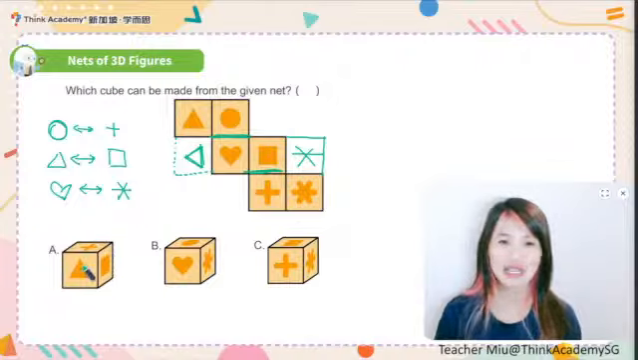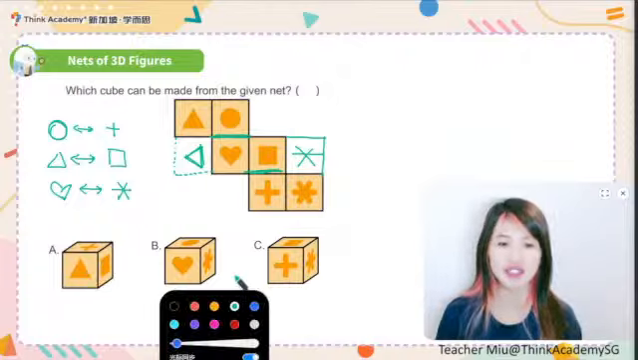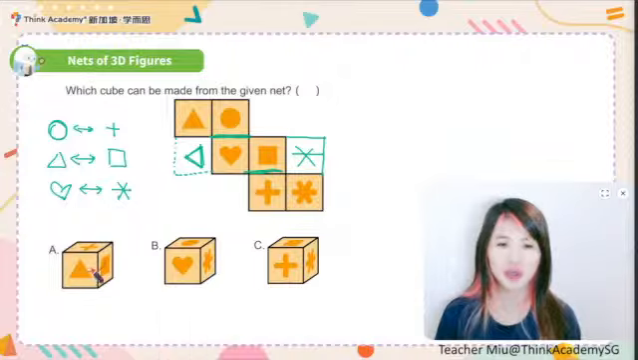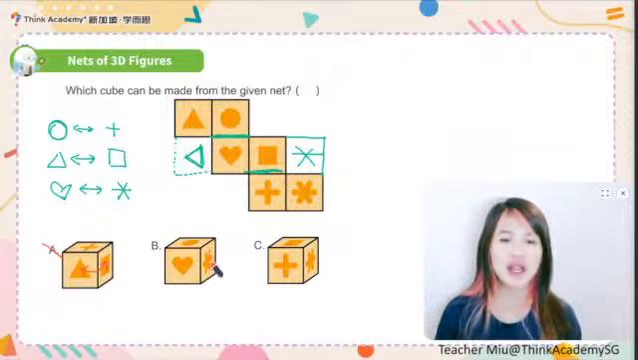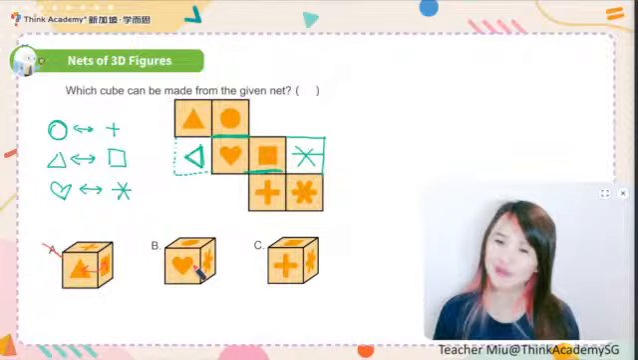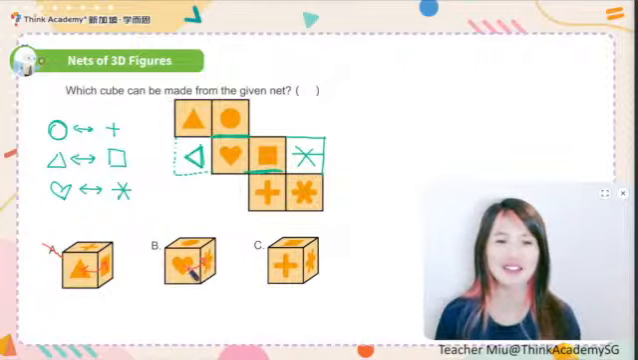Because the triangle and the square, they are the opposite faces. Can they be next to each other? No. That's why A cannot be the answer, because the triangle and the square must be opposite. And continue. What about B? Can B be the answer? Also no. Why not? It's for the same reason, because the heart and the snow cannot be next to each other. No way. What about C?